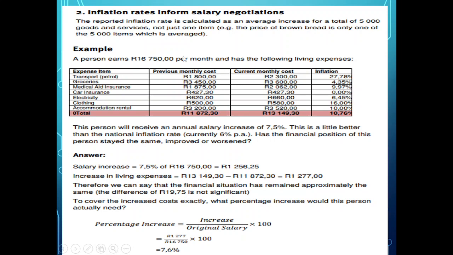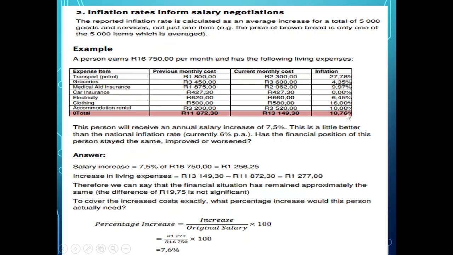But that was previously. Now everything has gone up, and now the person is spending 13,000 on that. So now that's even less. Now they only got 3,000. Before they had 4,500. Now they only got 3,000 disposable income, which means that the inflation has increased. So now the bosses are looking, okay, how much? There was a 10.76% increase in inflation in the person's expenses from before to now.